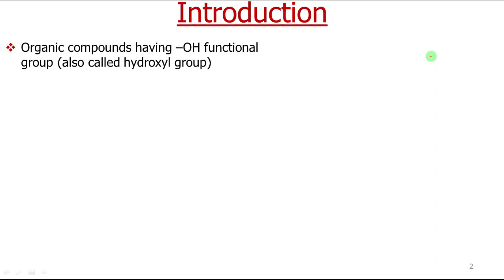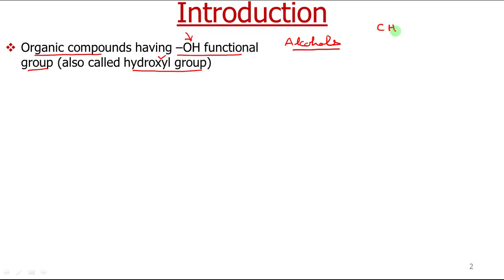They can very easily be defined as the organic compounds having the OH functional group. The OH functional group is also called the hydroxyl group. So those organic compounds which contain the OH functional group are called alcohols. For example, I will write the structure of some alcohols.